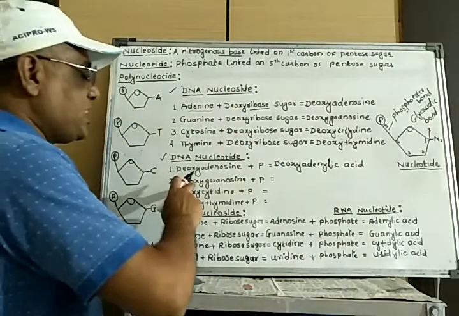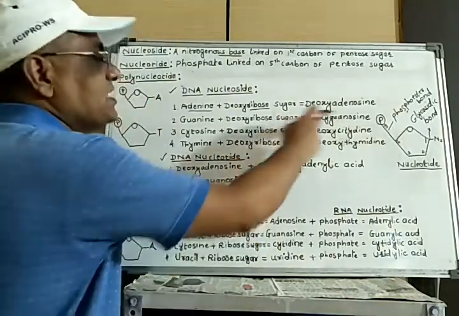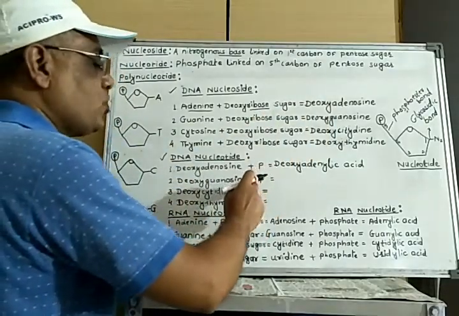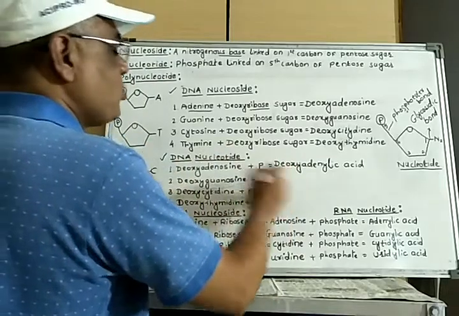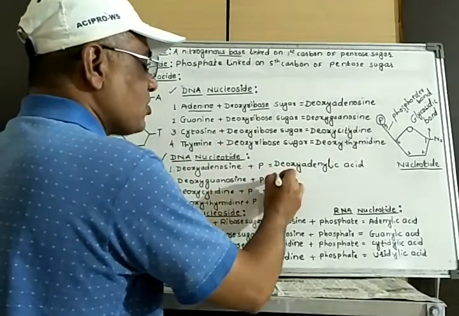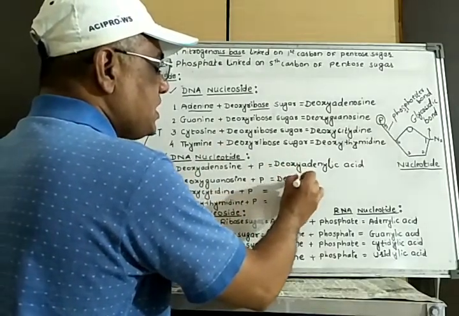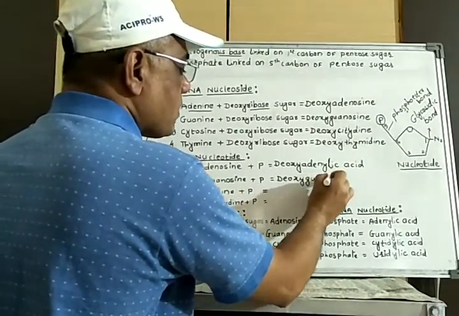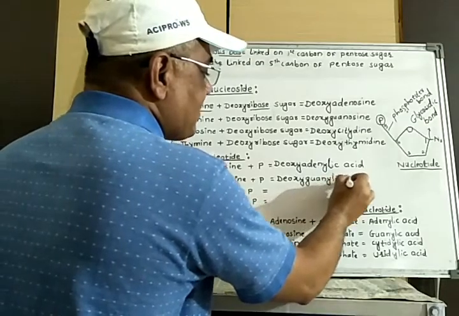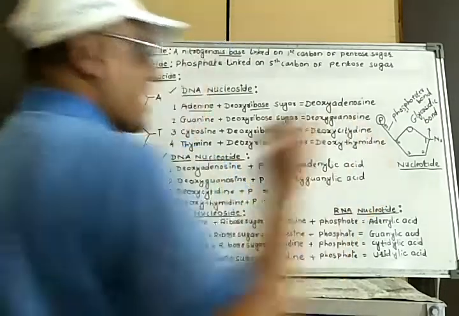Second type, when deoxyguanosine, that is the second nucleoside, is linked to the phosphate, there is formation of the second type of nucleotide in DNA that is called deoxyguanylic acid.